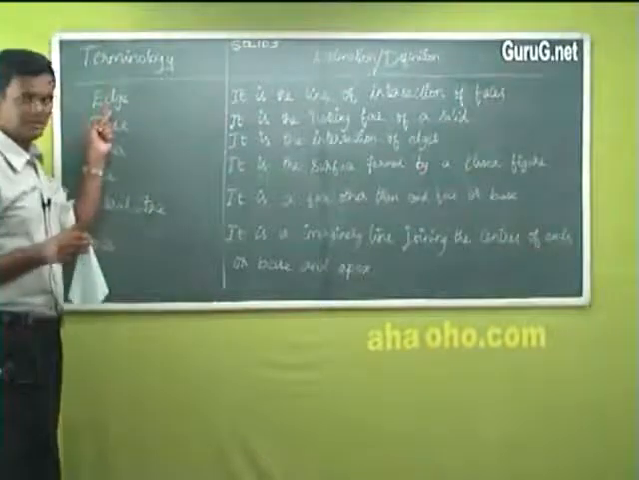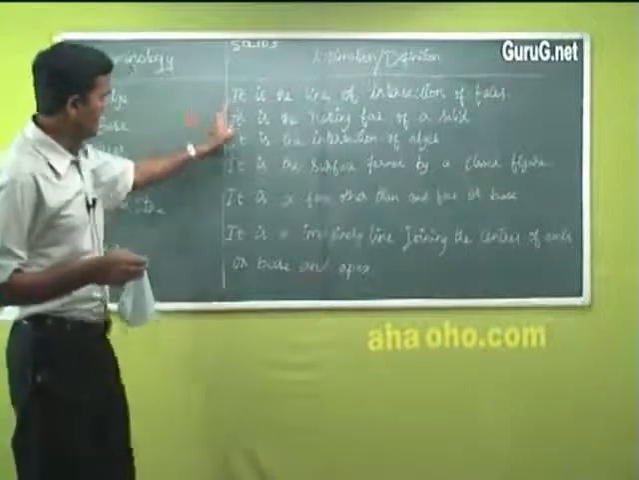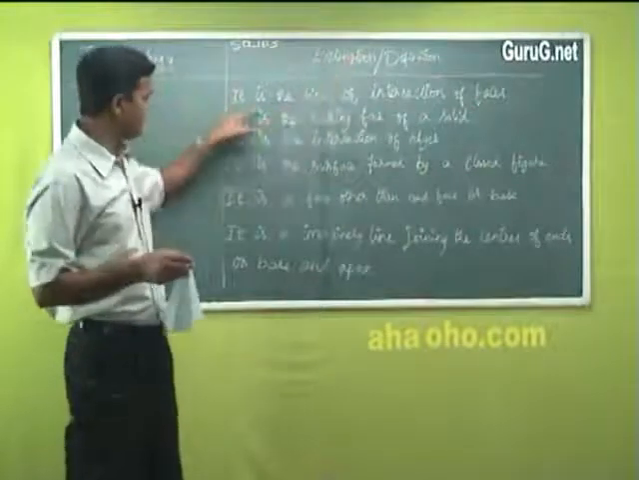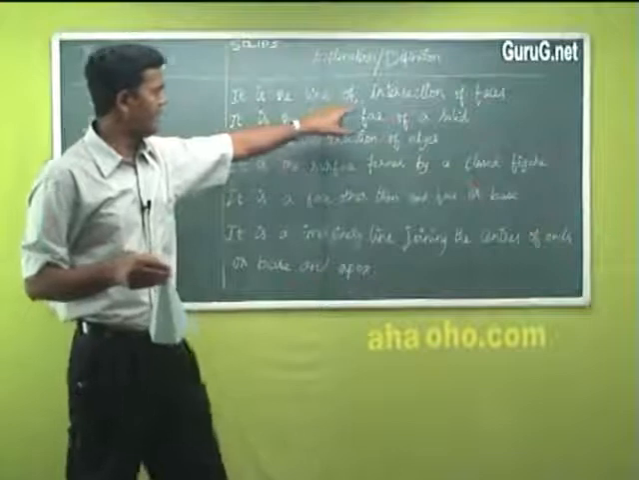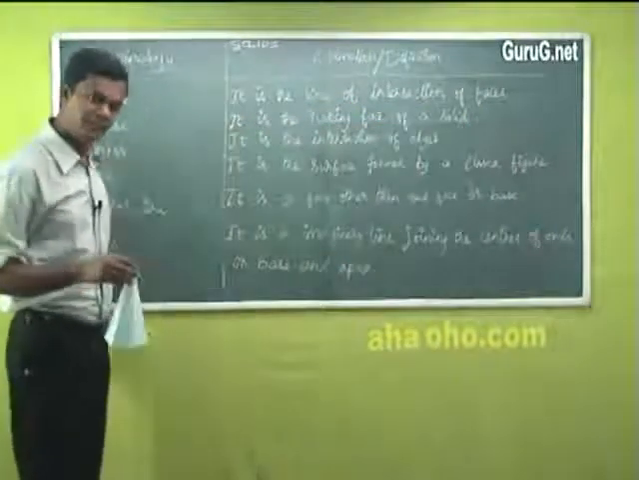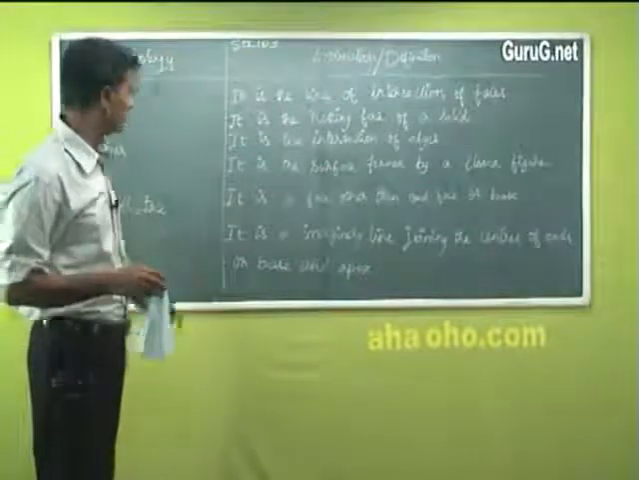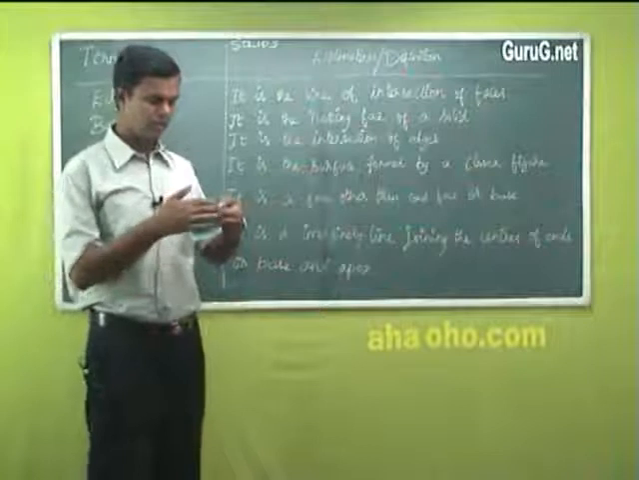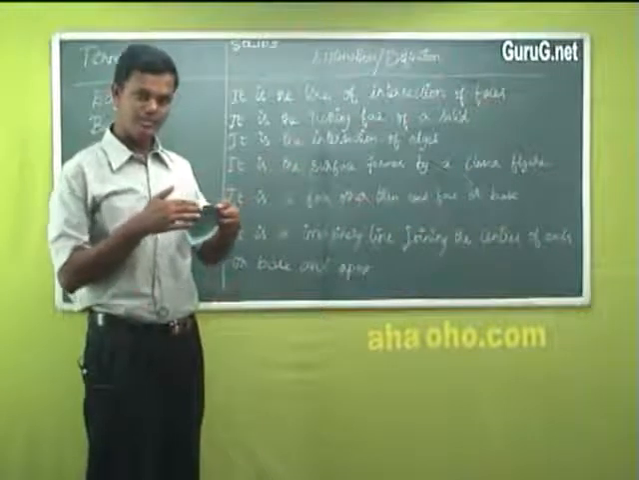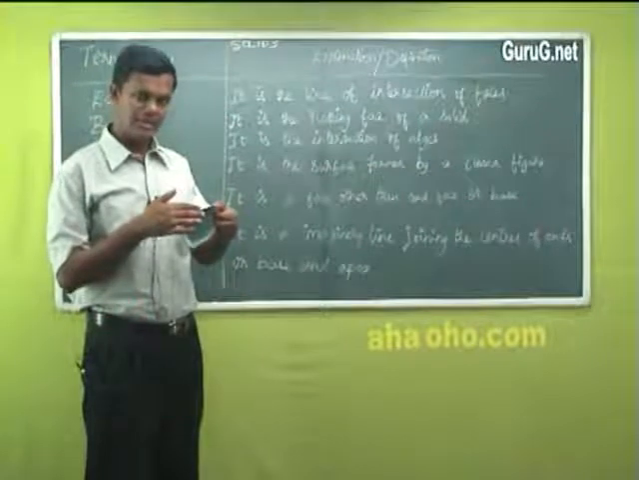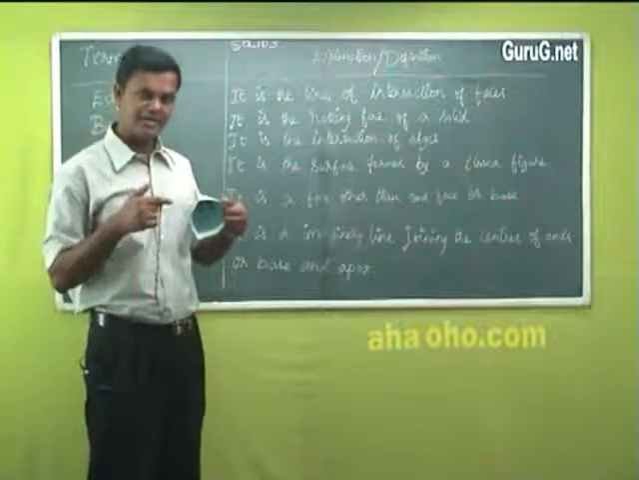Now this is an edge. The explanation, the definition: it is the line of intersection of faces. Line of intersection of faces is called an edge. Okay. This is one edge. This is my edge. I can say it's an edge. A single line cannot make an edge.